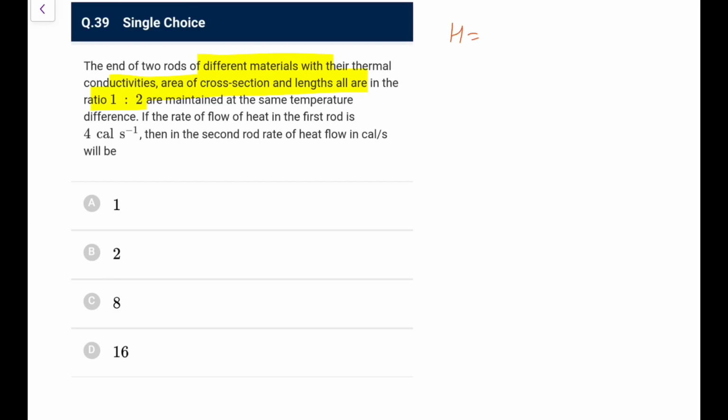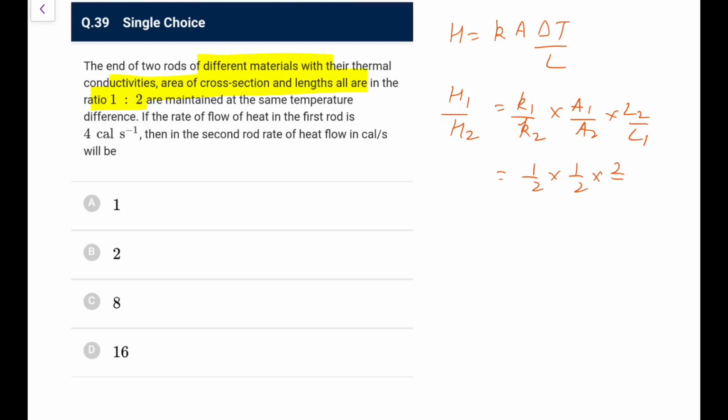So rate of flow is K A dT by dx, or uniform, let me write it as delta T by L. So all ratio is 1:2, so H1 by H2 would be K1 by K2, same temperature difference, area of cross section A1 by A2, and it would be L2 by L1. So all in the ratio 1:2, 1:2, 1:2, this will become 2:1, so that is 1:2. So H1 by H2 is this.